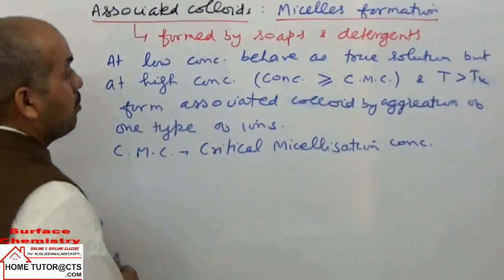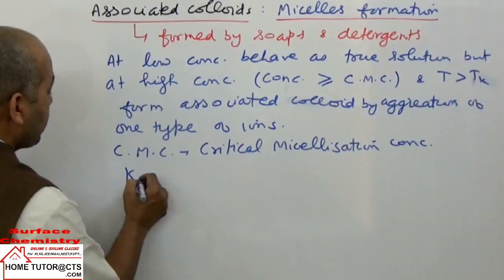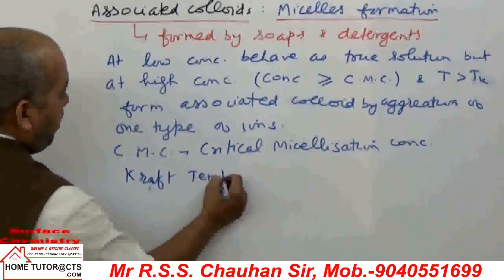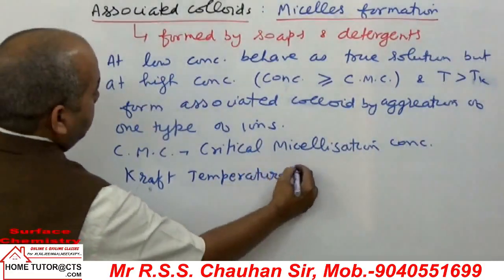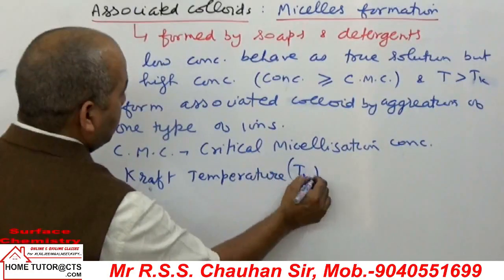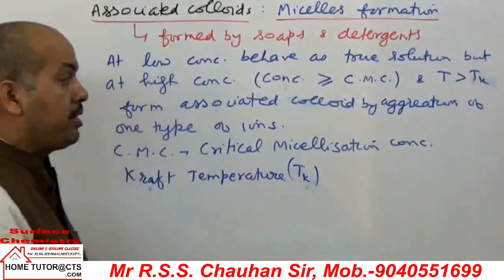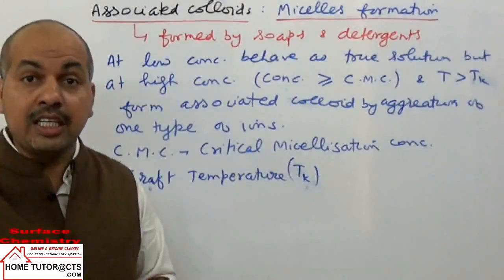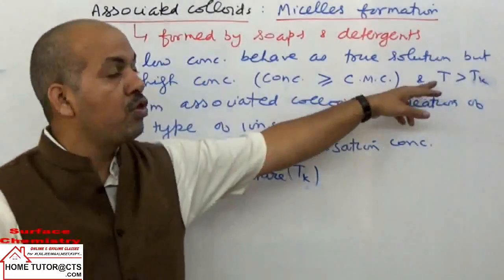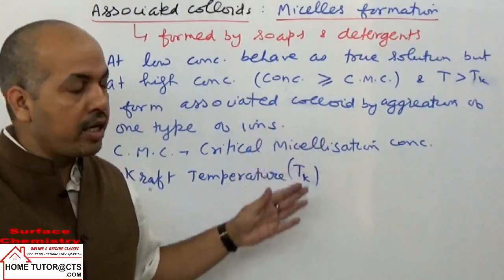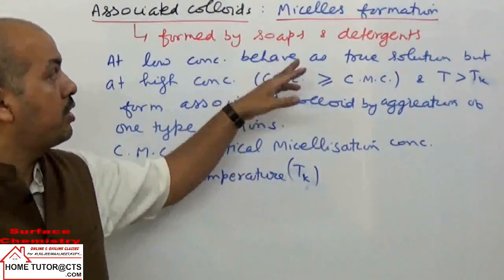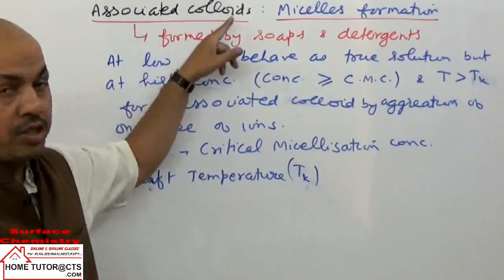And then they should have temperature more than TK. What is TK? It is called Kraft temperature. To form micelles they should not only have sufficient concentration but also temperature equal to or more than Kraft temperature. If both conditions are fulfilled, then the soap solutions can form micelles, or the solution can behave as a colloidal solution.